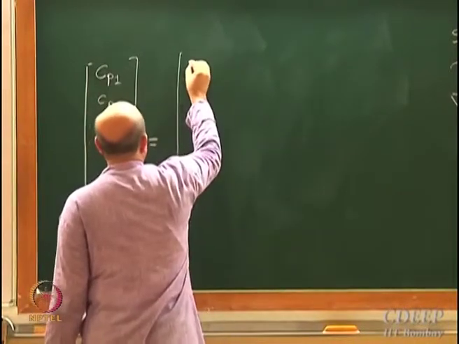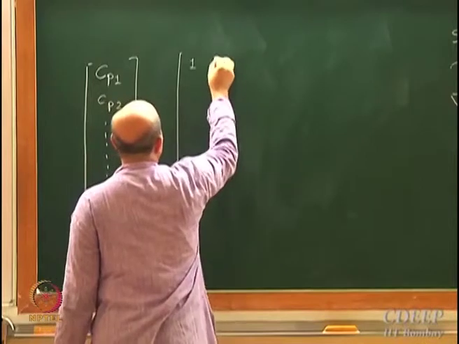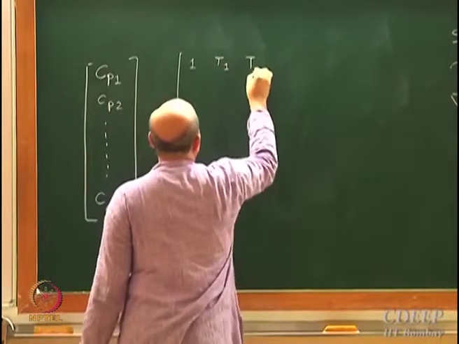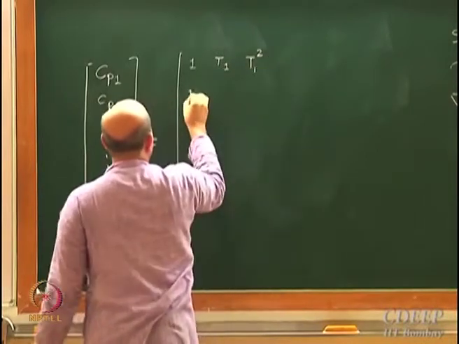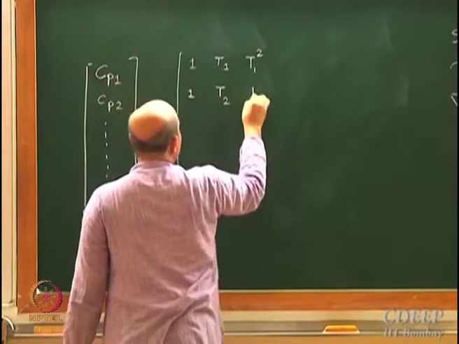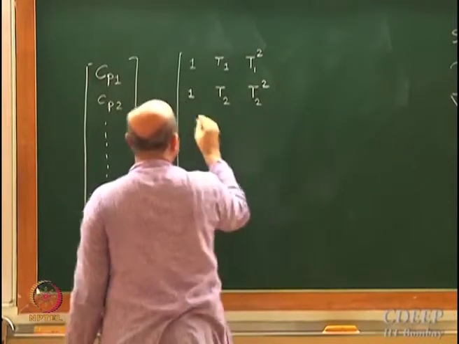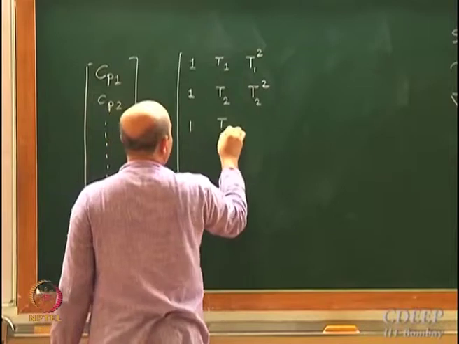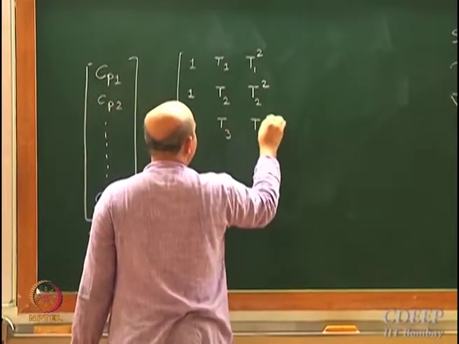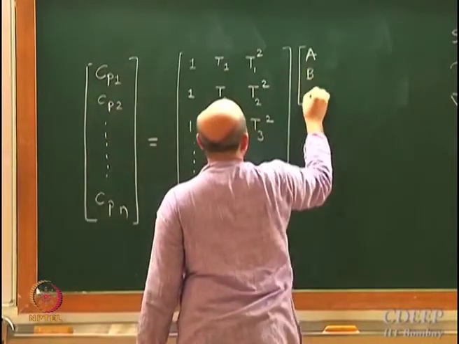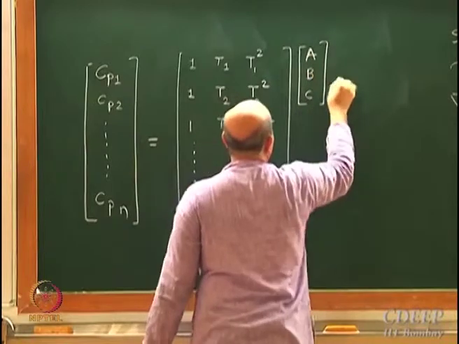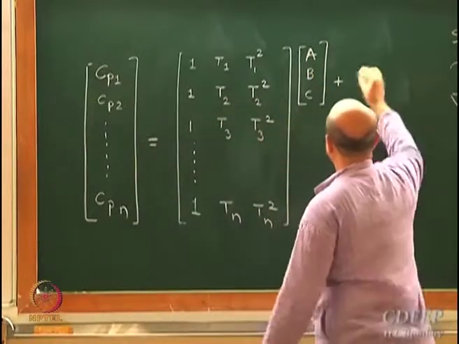So now this is 1, T1, T1 square, 1, T2, T2 square, and so on. Just have a look at those earlier equations.